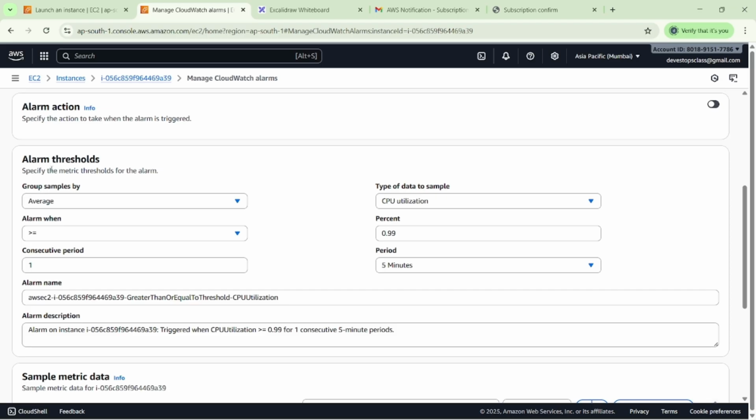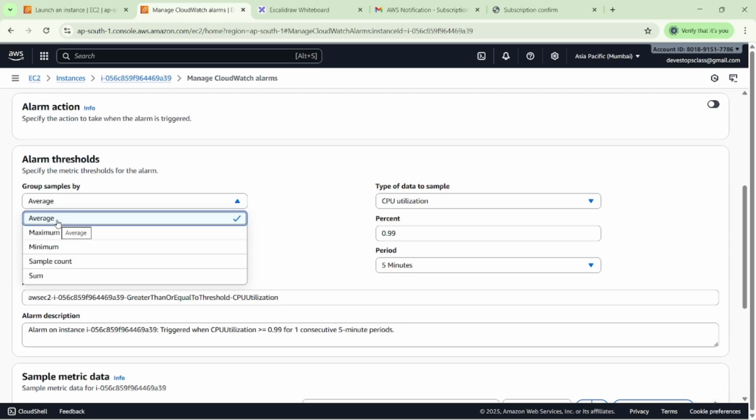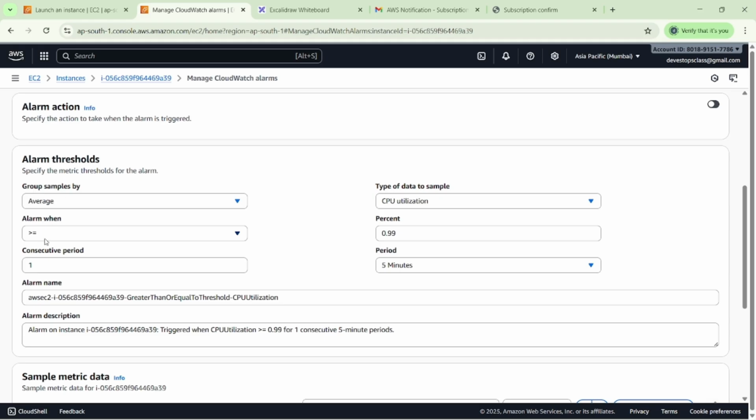After that we have the alarm threshold. The alarm threshold is nothing but a condition on which basis we will get an alarm. I'm selecting among average, maximum, minimum, sample count, and sum. So I'm selecting average.